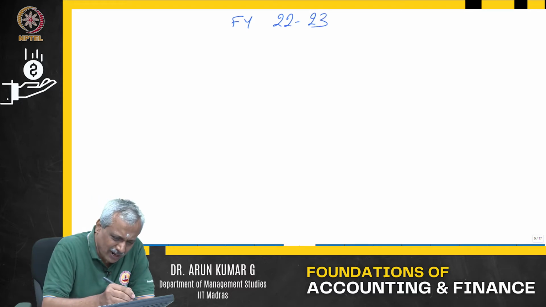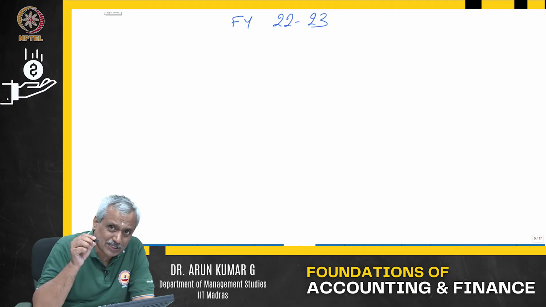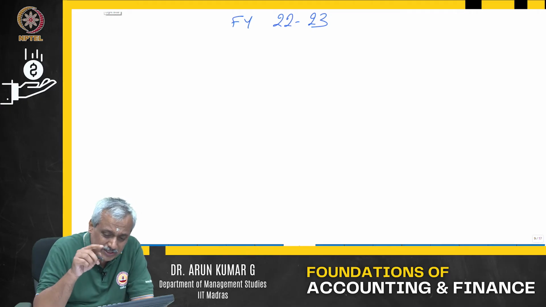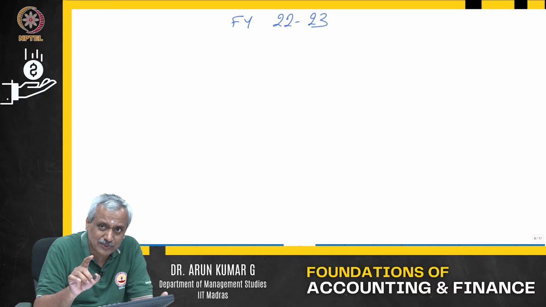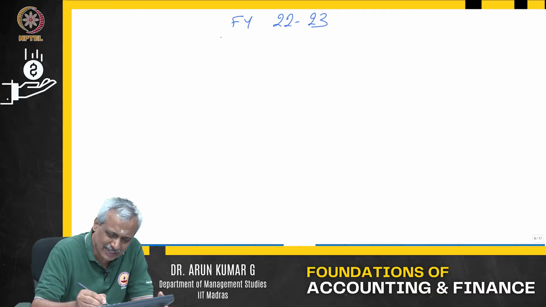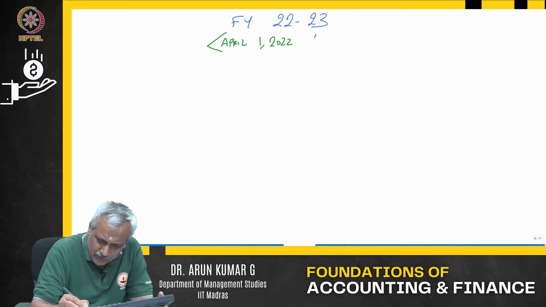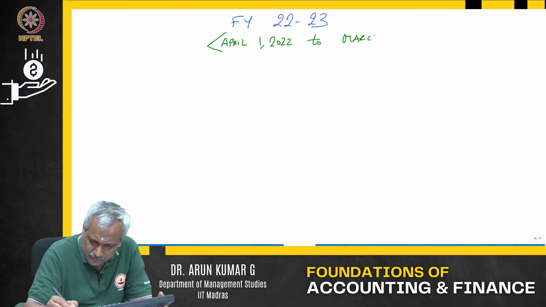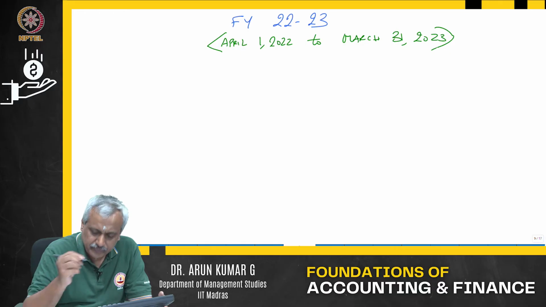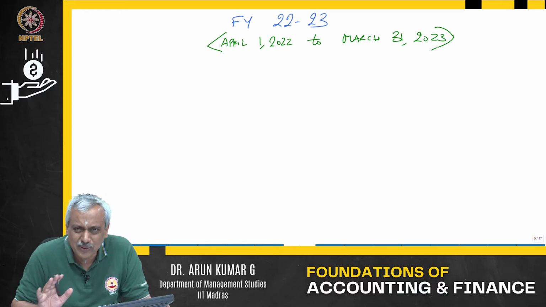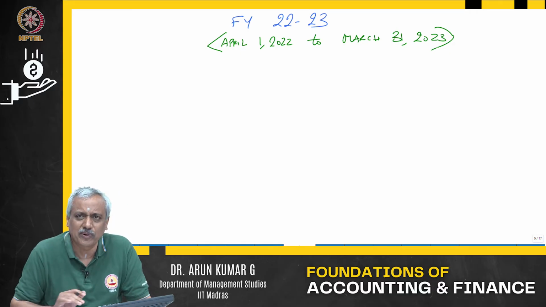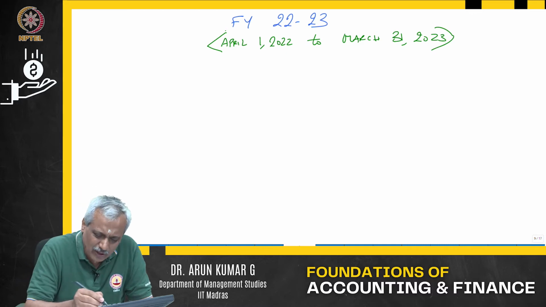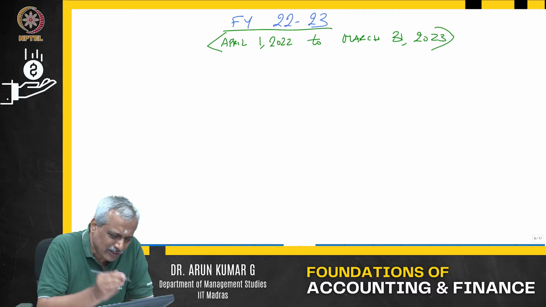I am going to write the explanation only once, only today. In future, I am not going to write the explanation. For you to understand, that means April 1, 2022 to March 31st, 2023. This is what we call FY 22-23.